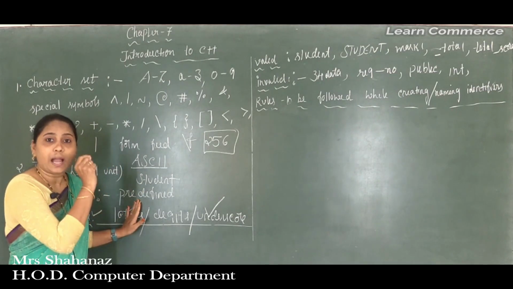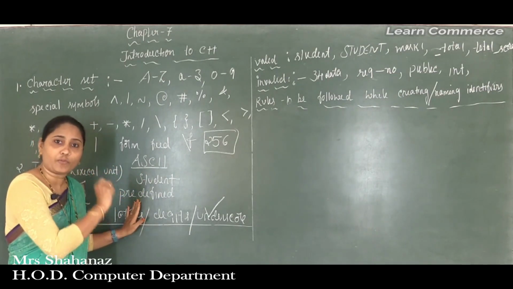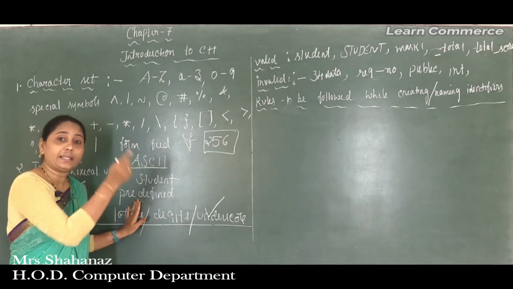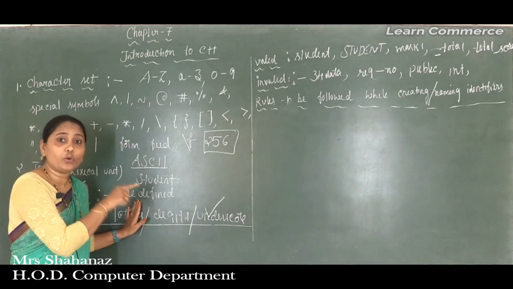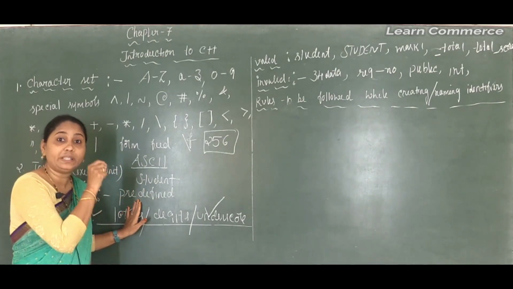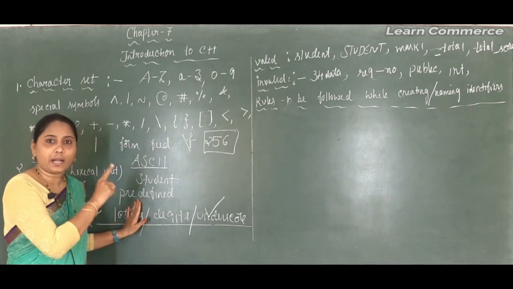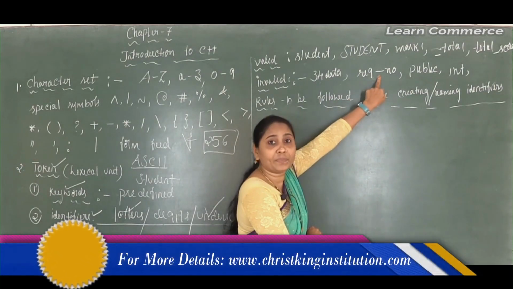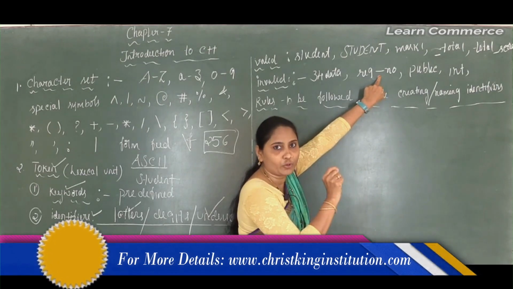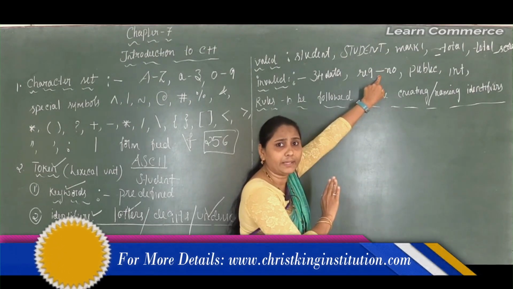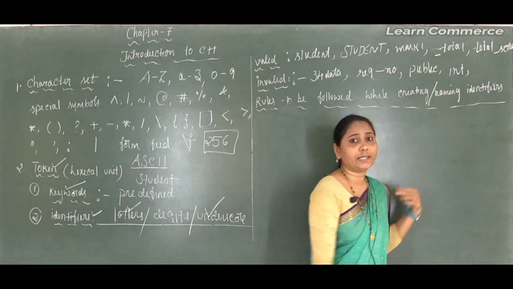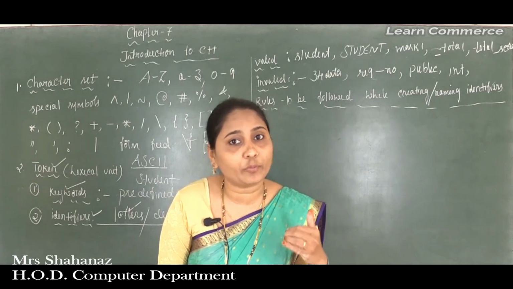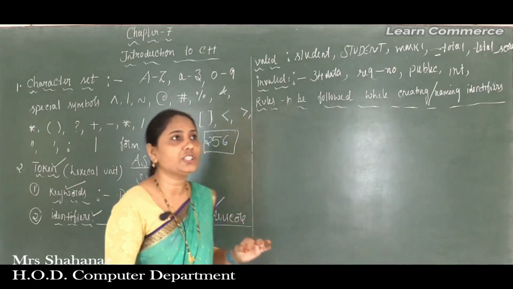So if you start any identifier with an alphabet or underscore, the identifier name is called valid. But if you start an identifier name with a digit, we call it invalid. Okay, with that we can say that even if you use a hyphen instead of an underscore, it is an invalid identifier. And if you are using any keyword, an example of a predefined word, it is also called an invalid identifier.